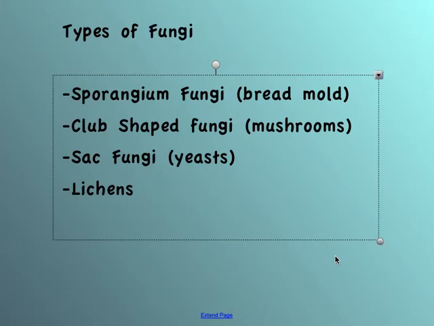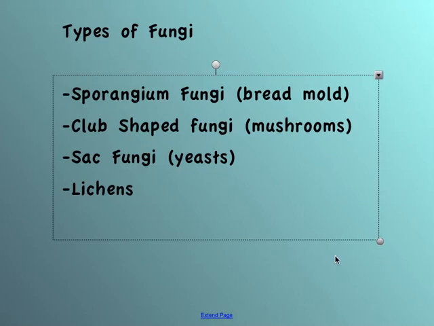The final type that we talk about are the lichens, which are a little bit different than fungi. They're not parasites or saprophytes. They live on other organisms but don't cause them harm. This is also called mutualism, when one organism helps another and in turn gets help in return.